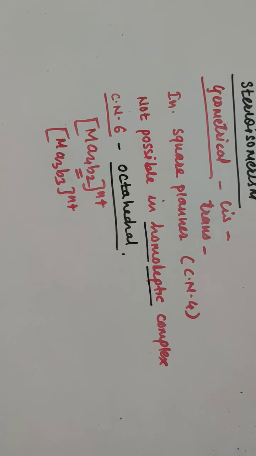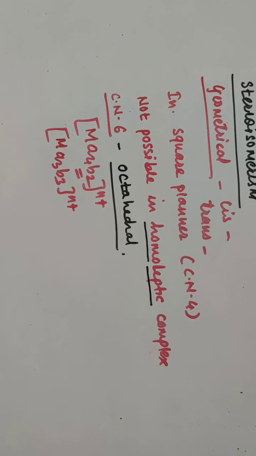If you consider the type of ligand, then in geometrical isomerism, all ligands considered here are monodentate. No polydentate or bidentate ligands are there. Also, only square planar having coordination number 4 can show geometrical isomerism, and for coordination number 6, the geometry is octahedral, which can show geometrical isomerism. Out of that, MA3B3 shows cis facial and trans meridional type of geometrical isomerism.